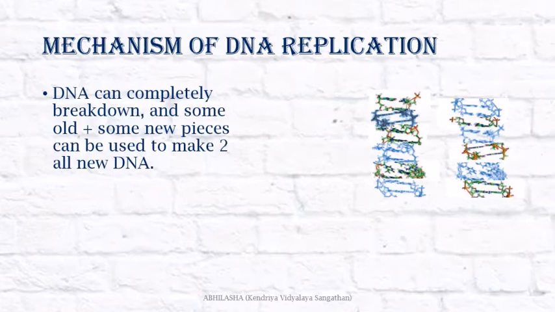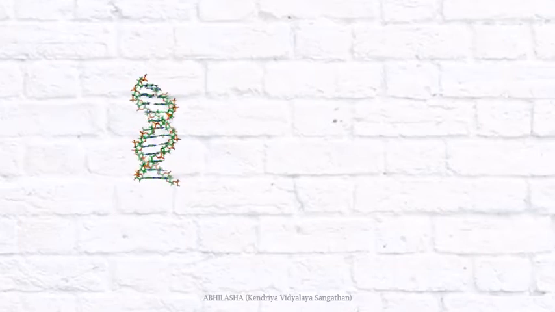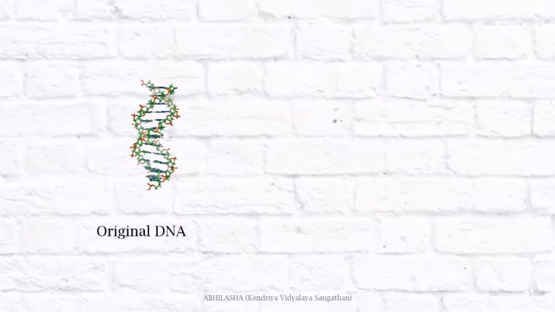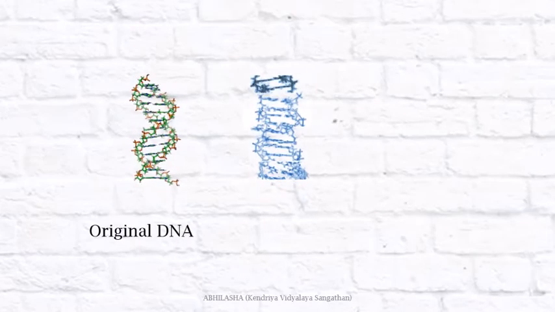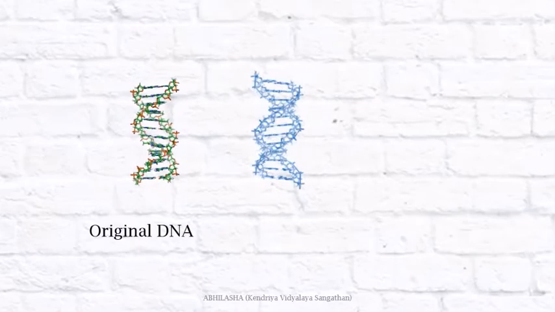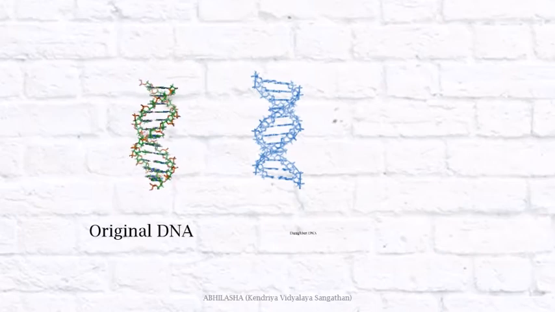In this way, both strands will have some old and some new material. This mechanism can be called dispersive replication. The second method can be that the original DNA is not disturbed, but a new DNA is made de novo, that is, from completely new nucleotides. This method is known as conservative.